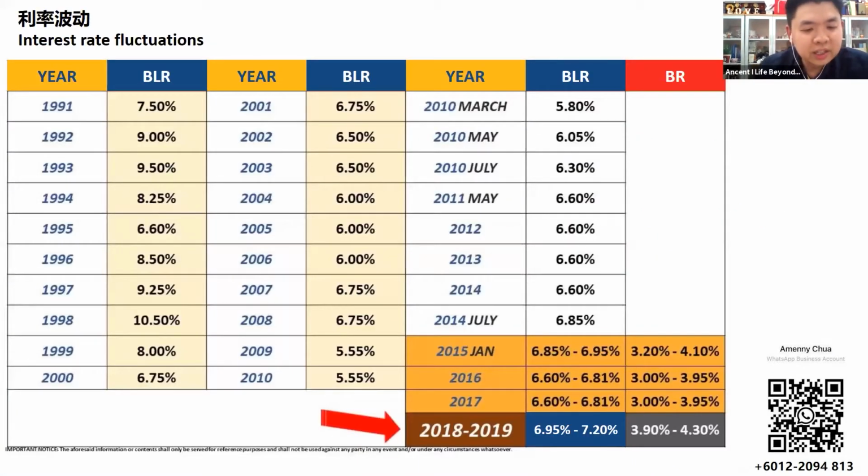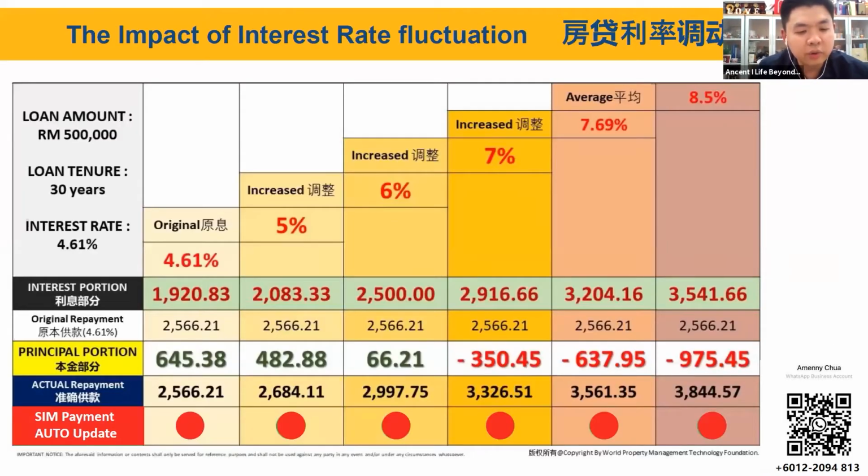This is a chart which shows the different interest rates through the years. Let us see how the interest charges affect your loan account. We have an example for you, with a loan amount of 500K. We can see here the loan tenure is 30 years, and the original interest rate is 4.61.